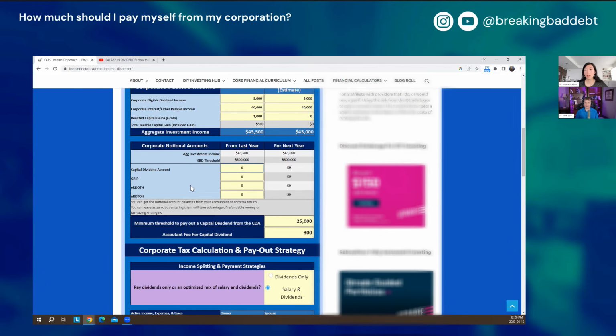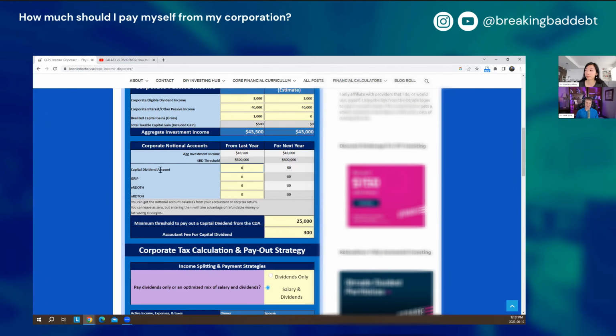For sure. So maybe just for the audience's information, do you want to quickly go over what is the capital dividend account, GRIP, eligible refundable tax on hand, and non-eligible refundable tax on hand, just so that the audience kind of knows what each of these things are?